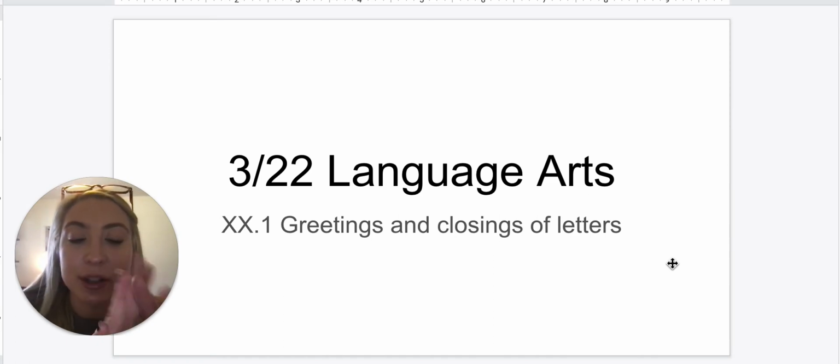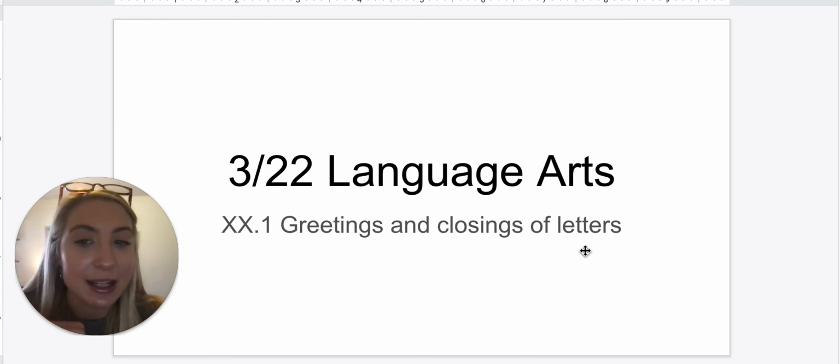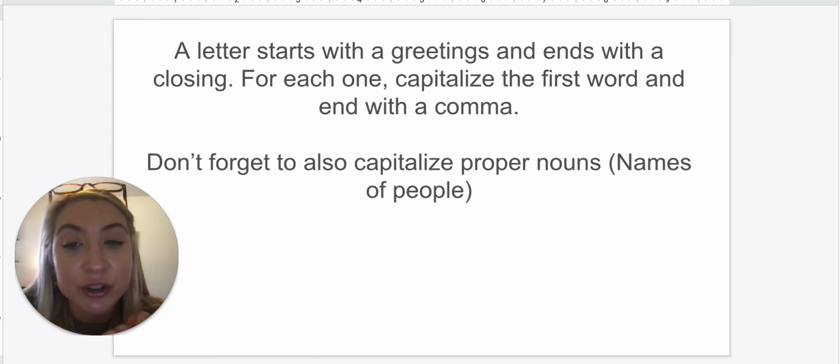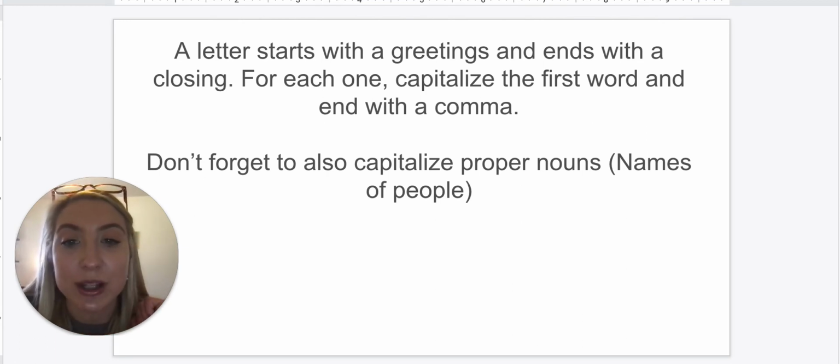So letters are something that you might write, like a thank you card, and the greeting is going to be at the beginning and the closing is going to be the ending of the letter. So a letter always starts with a greeting and ends with a closing. For each one, we're always going to capitalize the first word.